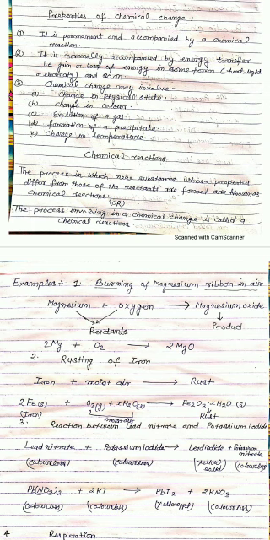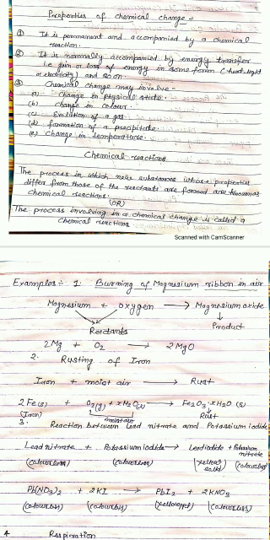Magnesium and oxygen react and form magnesium oxide. Here magnesium and oxygen are the reactants. They react and form magnesium oxide, which is the product. You can also write this reaction in molecular form: 2Mg + O2 gives 2MgO, magnesium oxide.